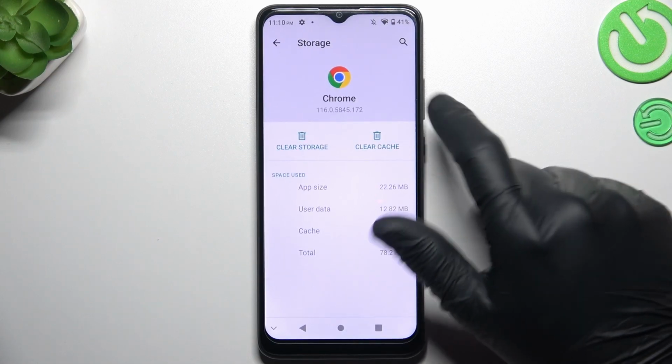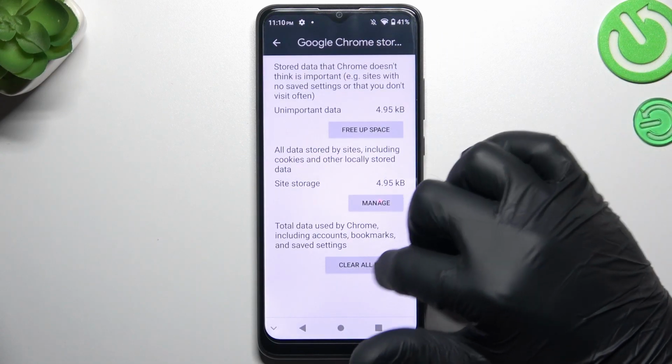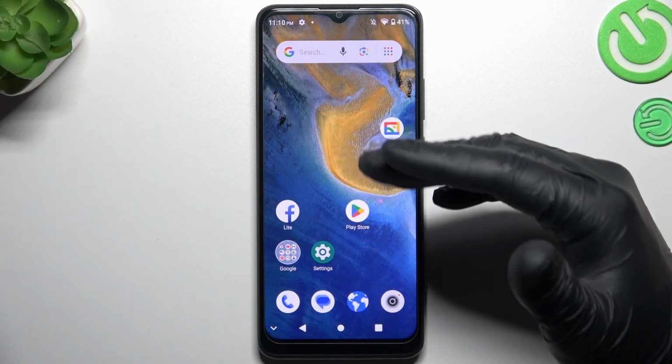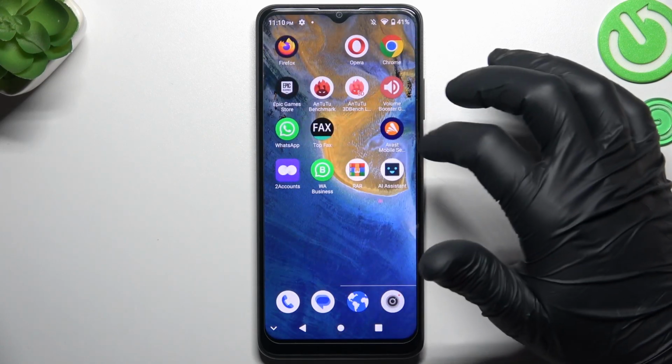Choose the storage and cache and tap on clear storage. Tap on clear all data and confirm it by tapping OK. After that your web browser should be free from notification software.